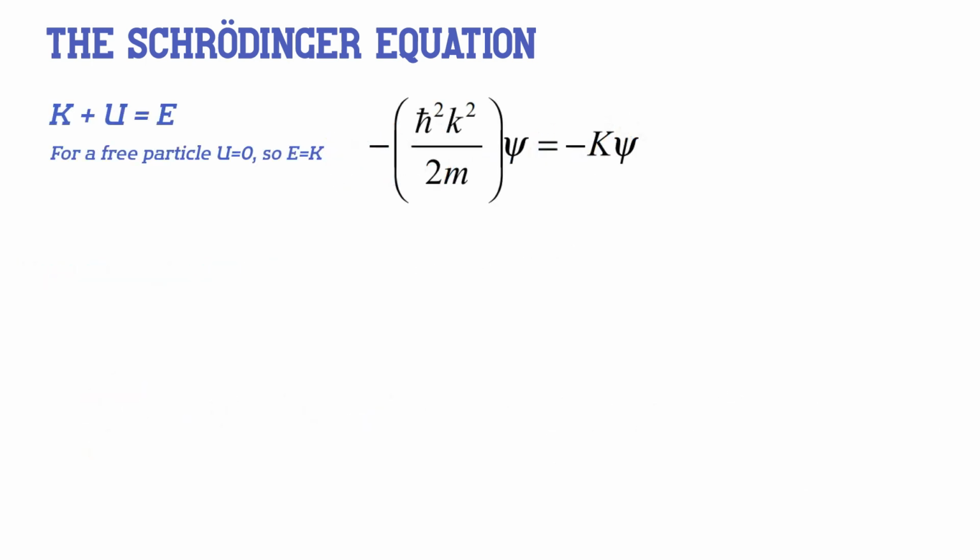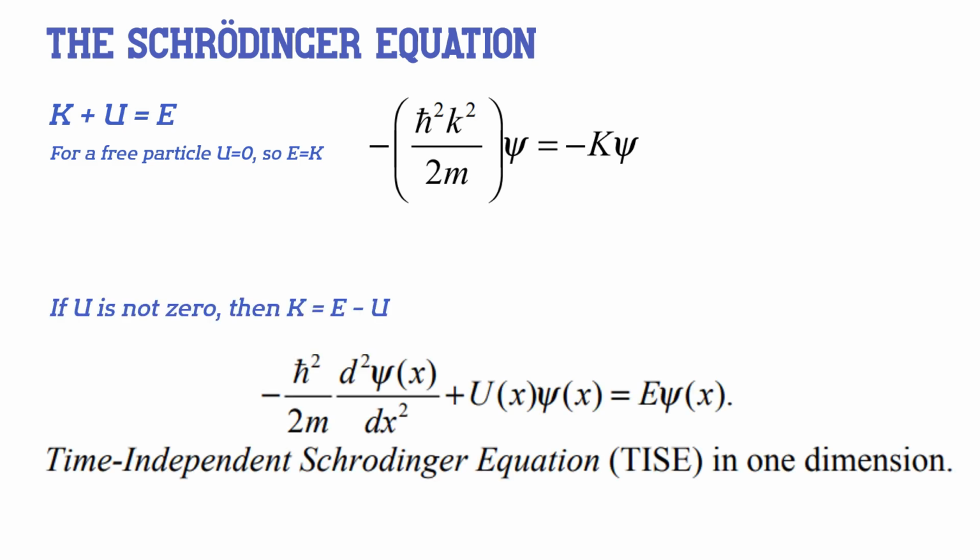For a free particle, the potential energy U is 0. Therefore, the total energy E is equal to the kinetic energy K. If the potential energy is not 0, then K is equal to E minus U, and substituting in the above equation gives us this, which is the time-independent Schrödinger equation in one dimension.